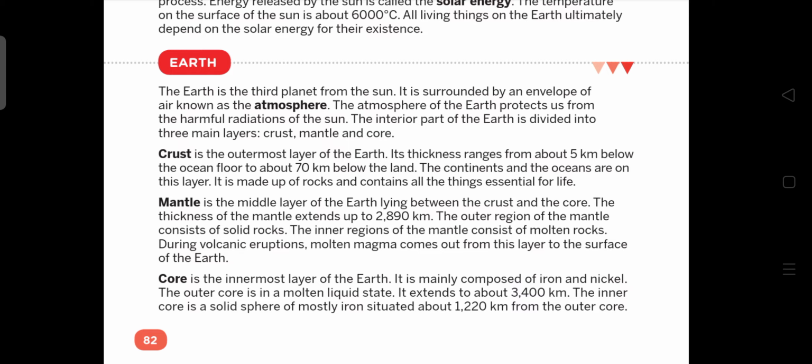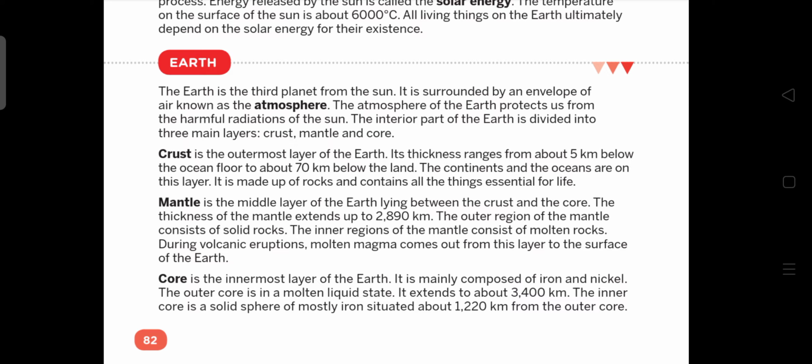So all the essential things, where we live, the animals, the living things, they are found in the crust part, okay, the upper part of the crust. Mantle is the middle layer of the earth lying between the crust and the core. The thickness of mantle extends up to 2890 km.